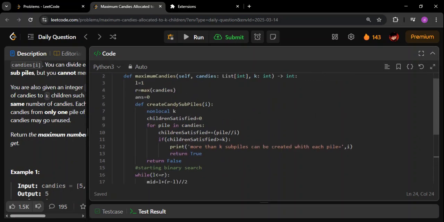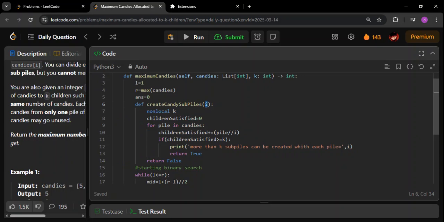So the basic idea is I'm just trying to see, if I start distributing this many candies to each child, whether I will be able to distribute the same number to all children or not. If true, then this function will return true, otherwise false. I will again repeat: this many candies, I will try to see if I can give all the children, that is all the k children, this many candies. If it is possible, then the function will return true, otherwise it will return false.